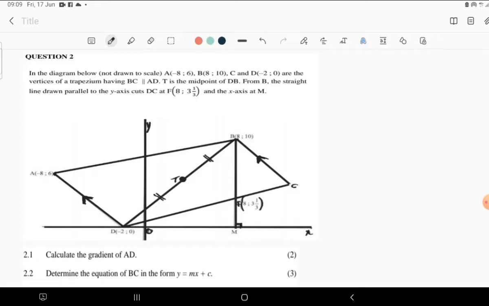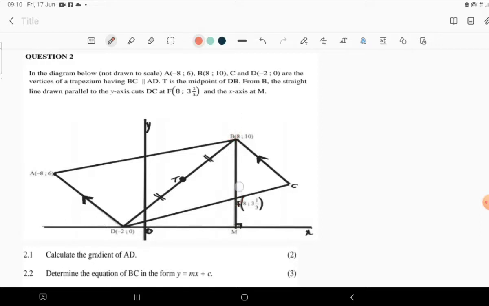T is the midpoint of BD. From B, a straight line is drawn parallel to the y-axis, like that. That means the value of x on this line is not changing because the line is parallel to the y-axis, which means if here you have 8, here you have 8, here we have 8 as the value of x.